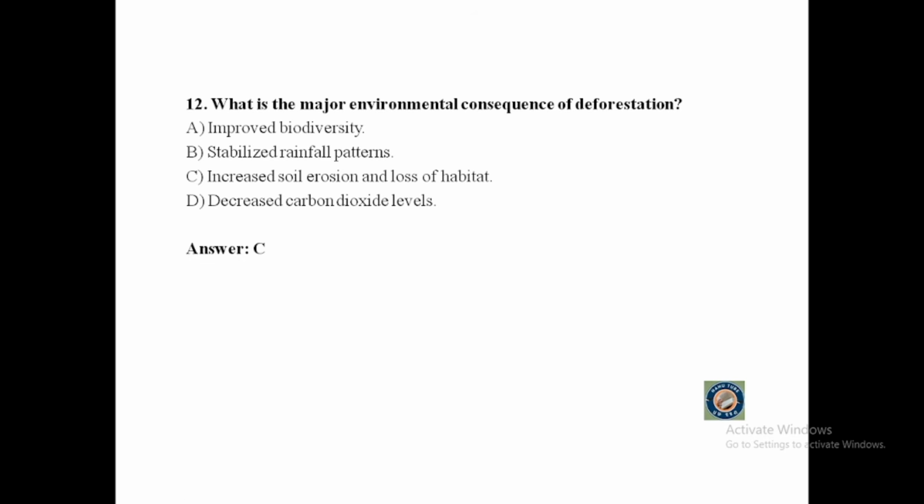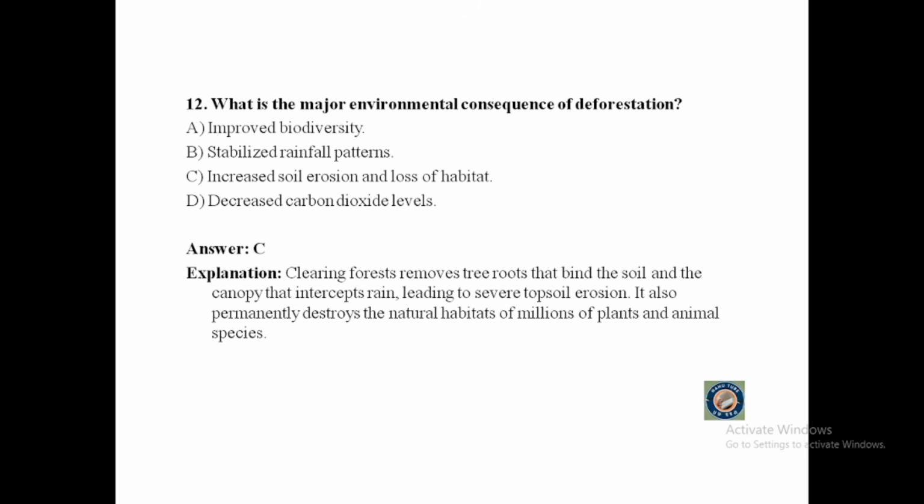The answer is increased soil erosion and loss of habitat. Clearing forests removes tree roots that bind the soil and the canopy that intercepts rain, leading to severe topsoil erosion. It also permanently destroys the natural habitats of millions of plants and animal species.